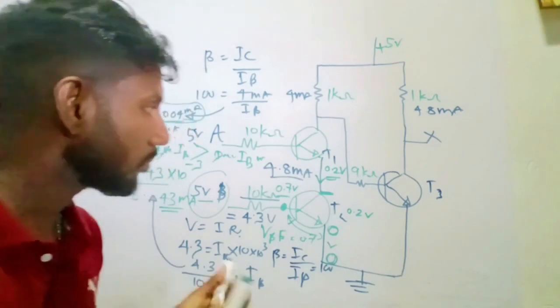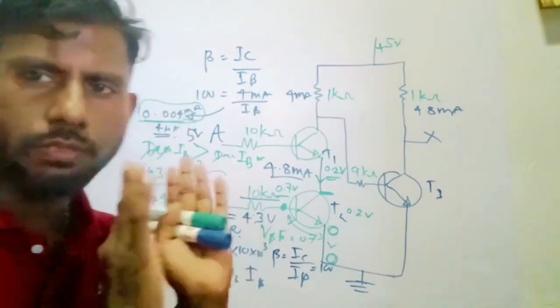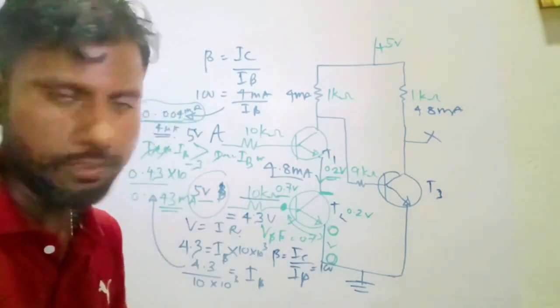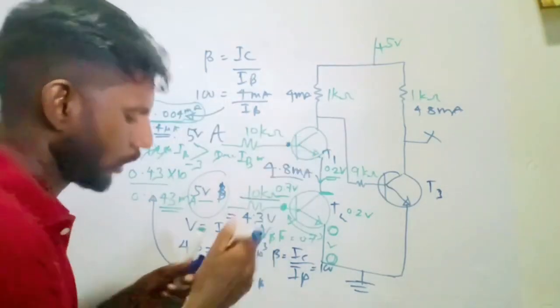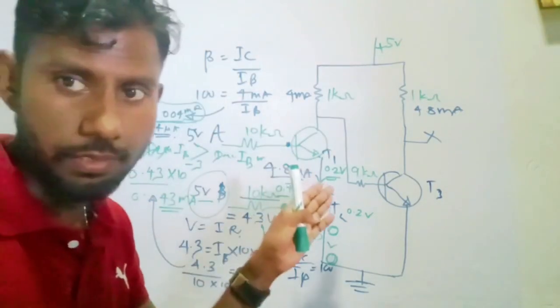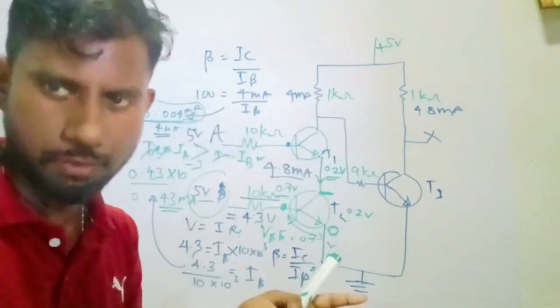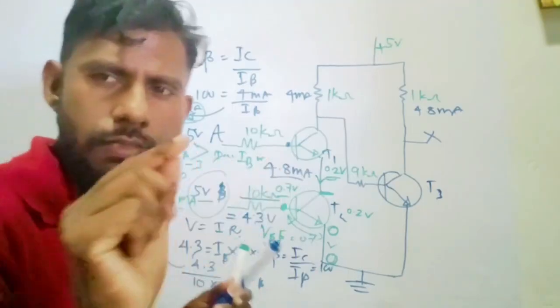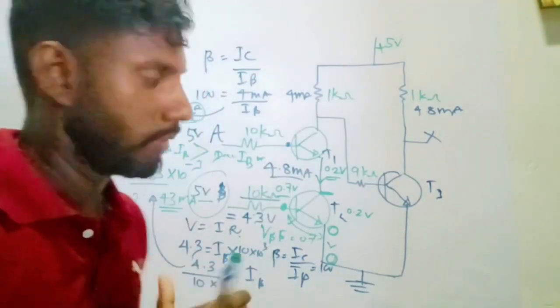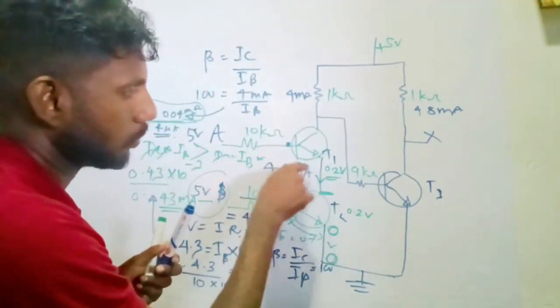Then, as the usual method I was doing earlier, we need to find the potential here. Assuming the transistor in active region, forward bias, the potential difference VBE is 0.7.